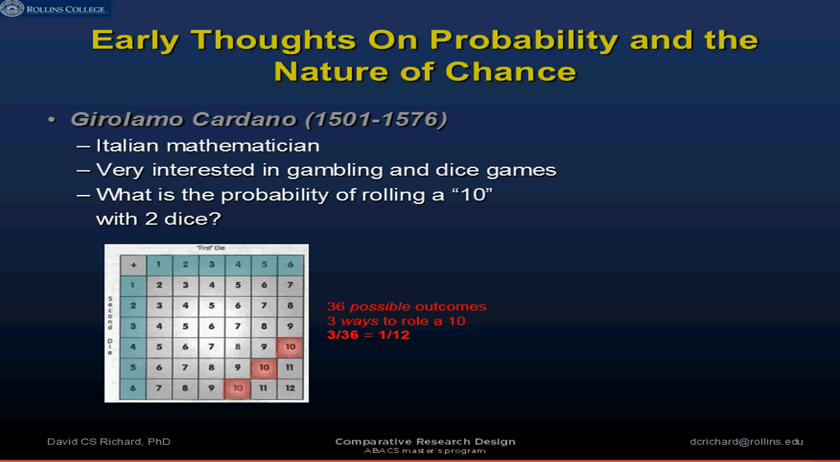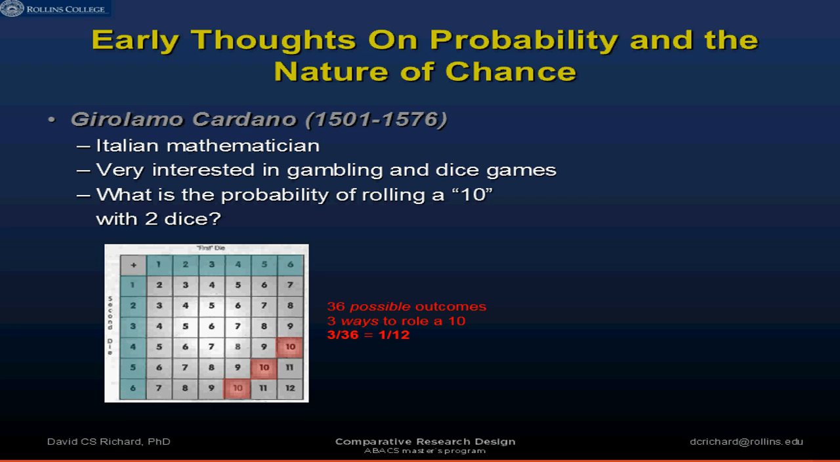Okay, and across one axis he has the number of outcomes for the first die, and across the other axis the number of outcomes for the second die, and these outcomes constitute all of the possible outcomes. So if you have 6 outcomes on the first die and 6 outcomes on the second die, you just multiply the two together, 6 times 6, and there are 36 possible outcomes, meaning combinations of how the dice could fall.